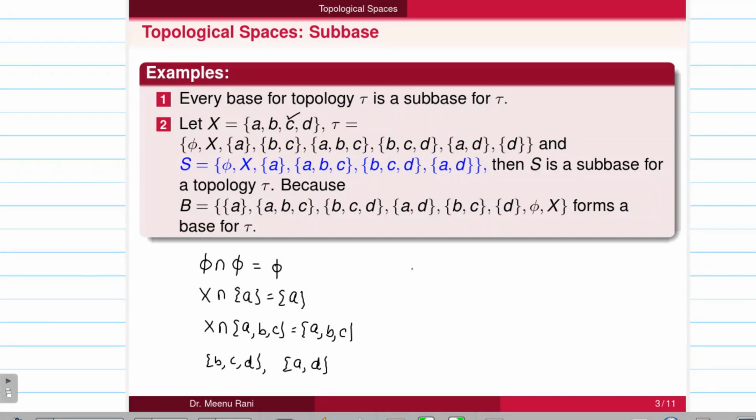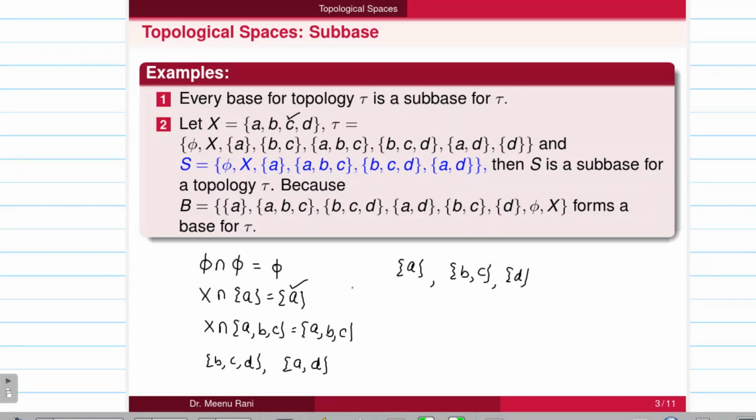There are other intersections also. If I take intersection of A and ABC, it is A. We have already taken this element A. Again, if I take intersection of A with BCD, that is phi. A with AD, that is A again. If I take intersection of ABC and BCD, it is BC. Then ABC with AD, it is A again. If I take intersection of BCD with AD, it is D. So we have taken all the possible intersections here.